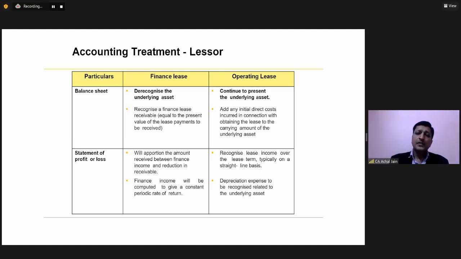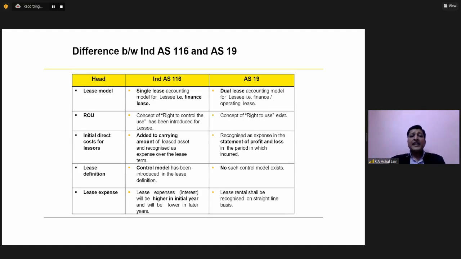Okay. Now, let us quickly compare some of these differences between Indian GAAP and IND AS 116. Under Indian GAAP, what did we see? For the lessee, we saw there are two classifications. So you can say there are two types of accountings which are possible, which is also called the dual lease accounting model. Finance or operating lease. But under IND AS 116, it's a single lease accounting model.